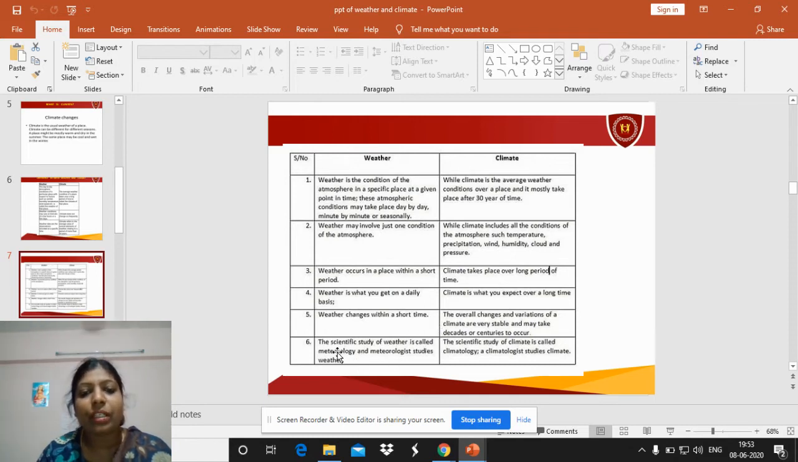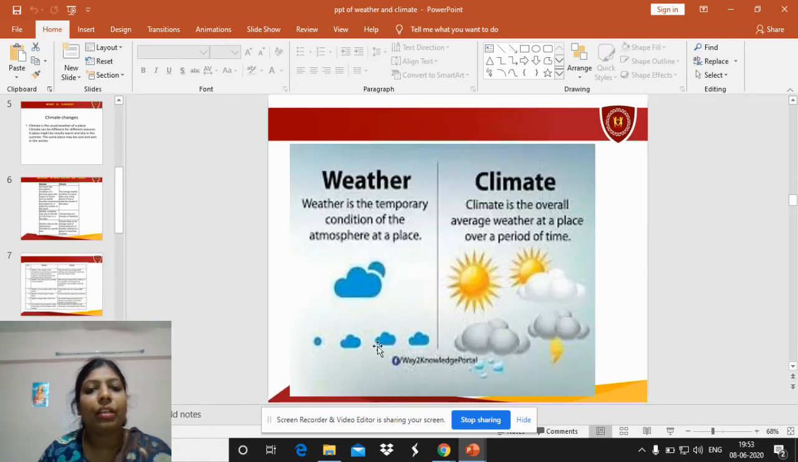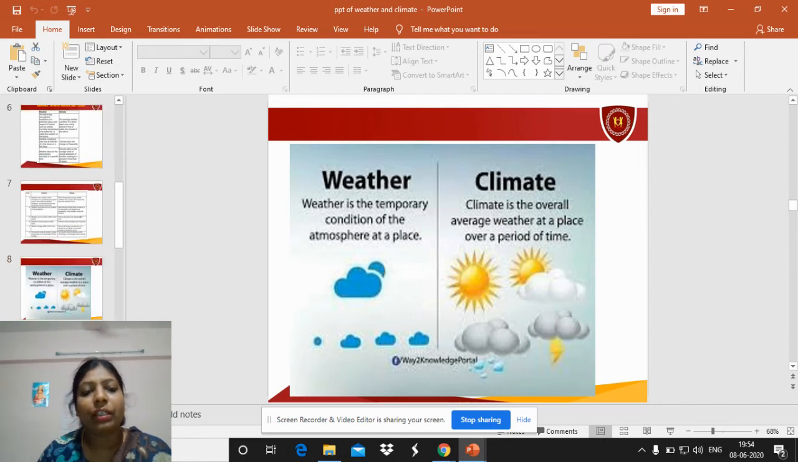The scientific study of weather is called meteorology, or meteorologists study weather, and the scientific study of climate is called climatology, or climatologists study climate. Now, weather and climate, there is one more difference. Weather is a temporary condition and climate is the overall weather conditions over a period of years.